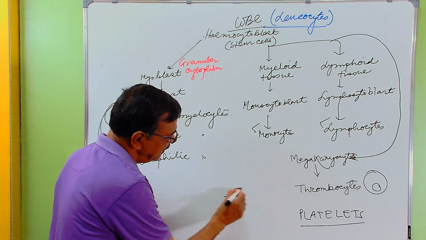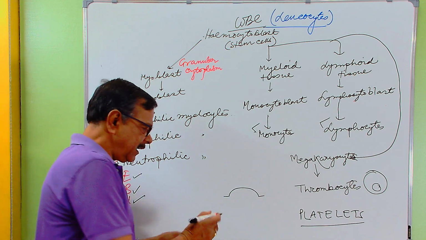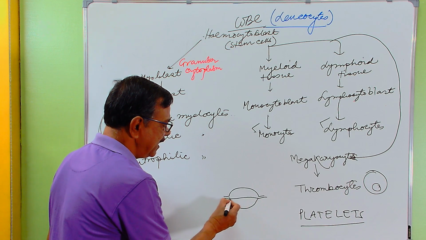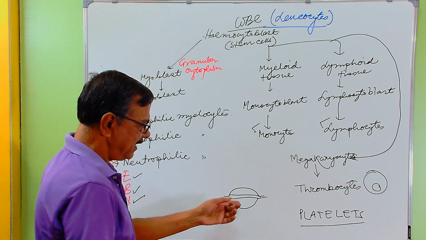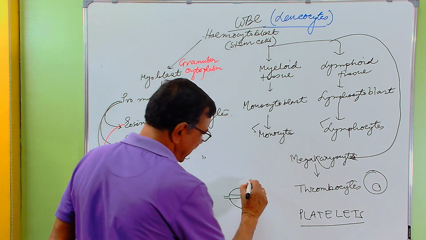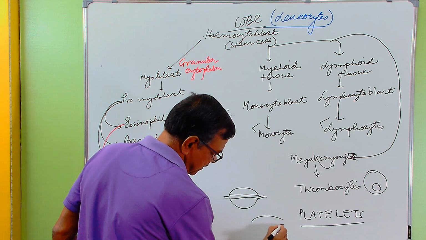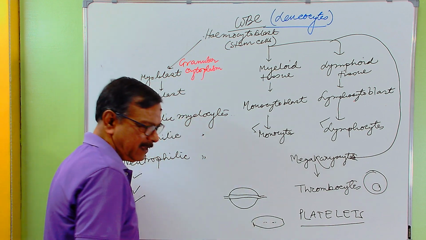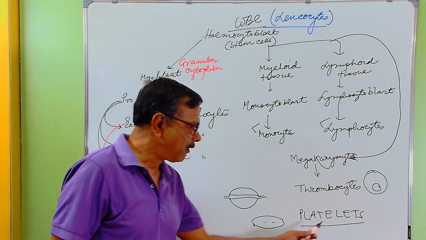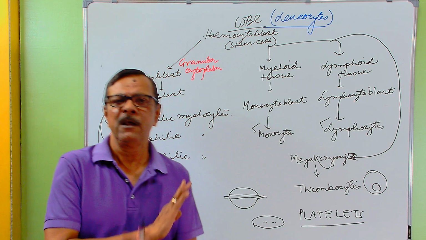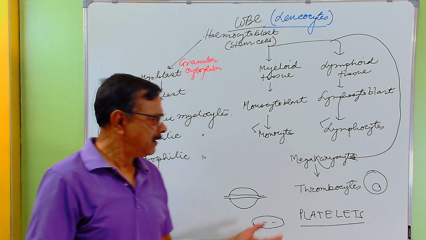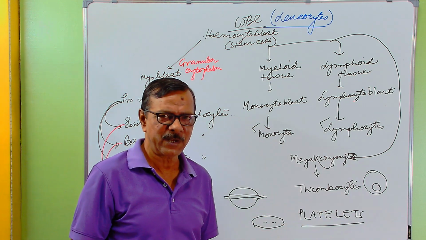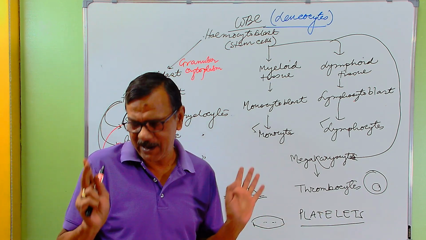Keep a plate in this way, and another plate in reverse direction, so there are two plates. They are biconvex, and do not have a nucleus in their cytoplasm. These are called platelets, not thrombocytes. But as a matter of practice, we call them thrombocytes, though truly they are known as platelets.